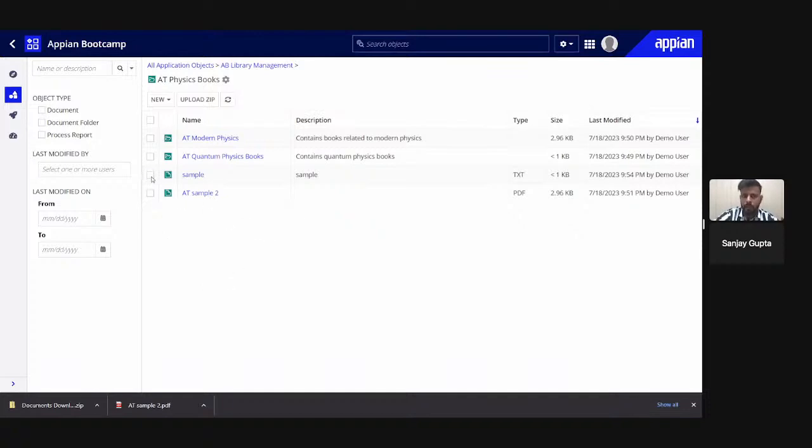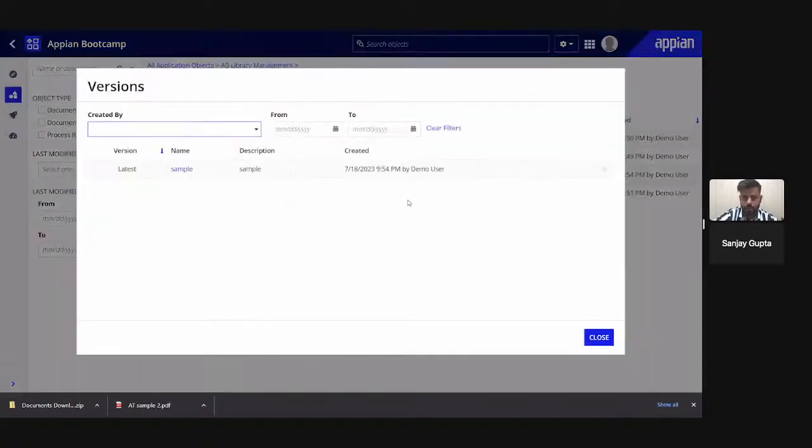And one more thing, Appian has versioning as well. If I want to see the versions of this particular file, I can go to more and check versions. Now we have only one version, that's why it is showing one version. But suppose I am uploading another version as well.